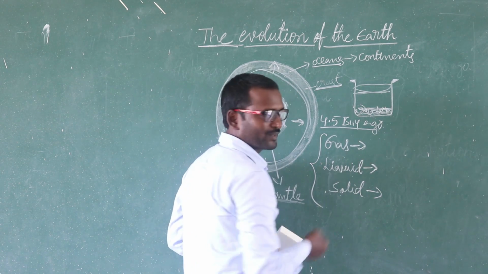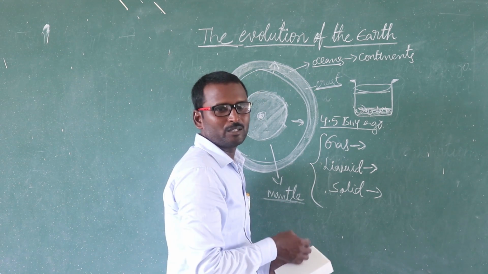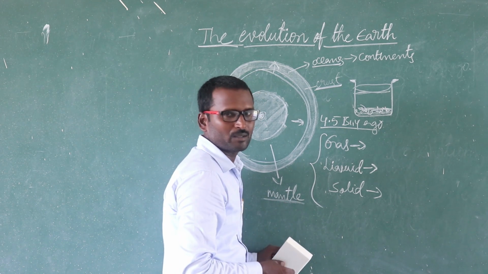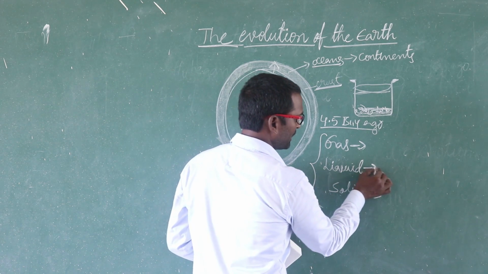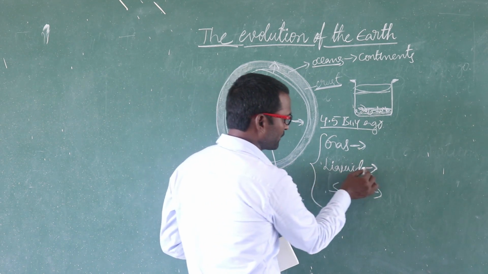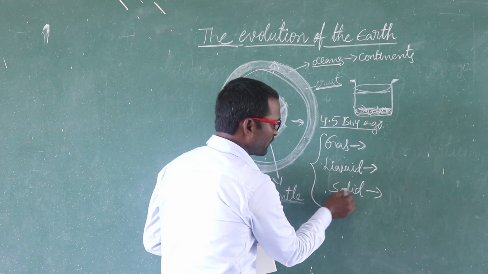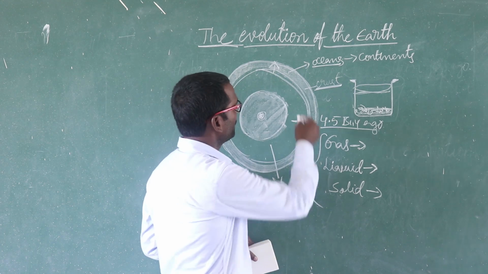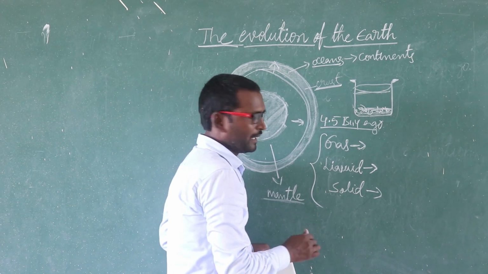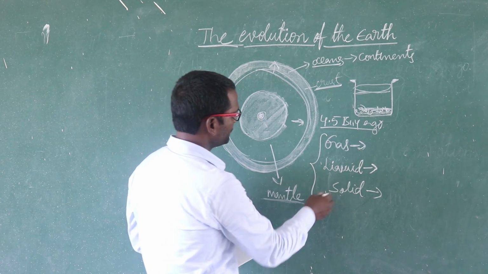It is in form of gas. Gradually, over years, it became another phase, that we call molten liquid, hot molten liquid position. And at present, the shape of Earth is spherical, and it is in solid state.